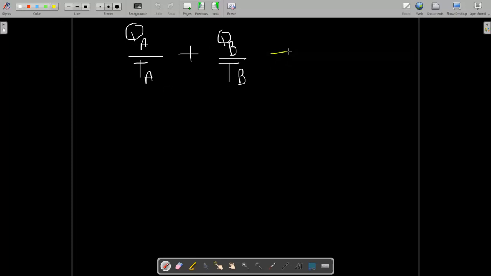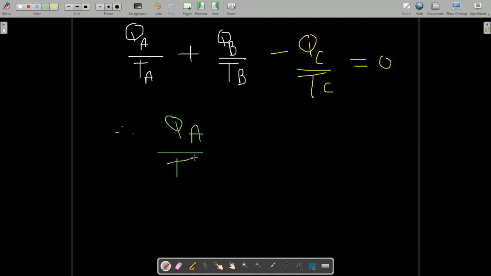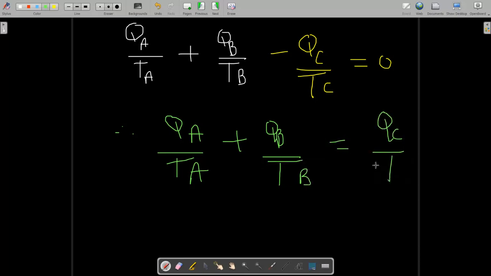Now QC amount of heat is rejected at temperature Tc, and the entropy change is 0. So you can write this equation like this: QA by Ta plus QB by Tb is equal to QC by Tc.